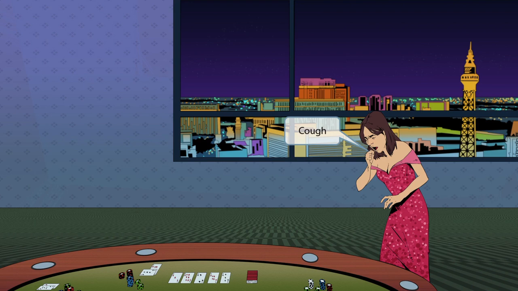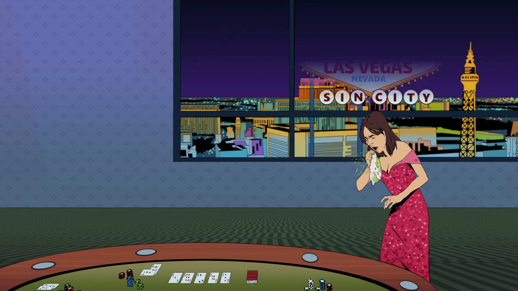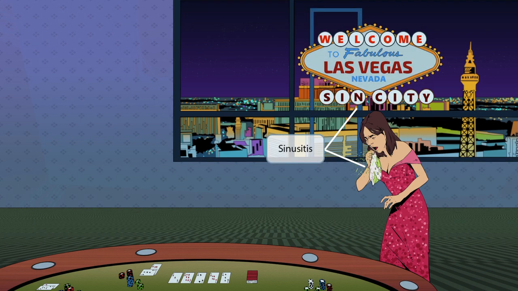Now, where is the fabulous Las Vegas sign? Here we can see the landmark sign, Las Vegas, full of gambling, sex, and alcohol. It's commonly known as the Sin City. It's even written here on the sign. Notice that Sin City sounds like sinusitis, a cause of cough. And this condition usually presents with copious green discharge, much like the symptoms of our sick gambler.